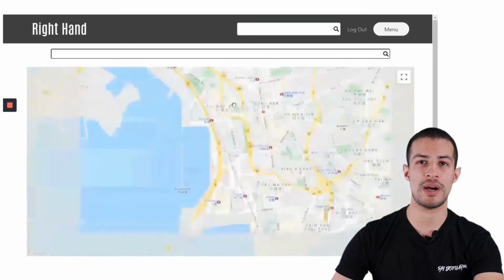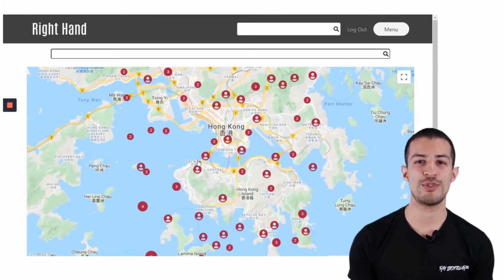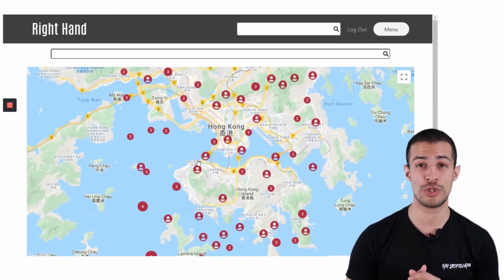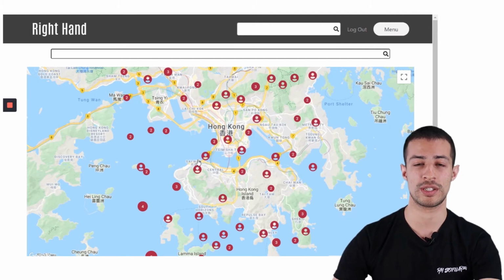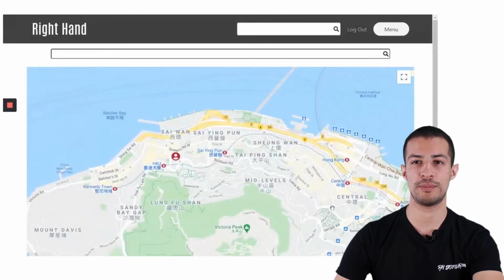So if we zoom out, we can see all the different handymen from around Hong Kong. Now, obviously, this is just some test data. There aren't actually handymen in the middle of the ocean. But to show you how this works, I'm going to zoom in on our office in PMQ.